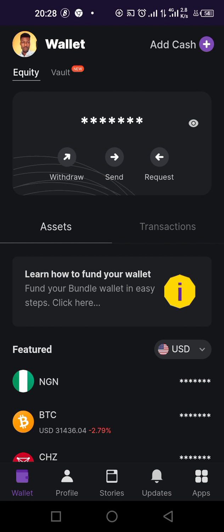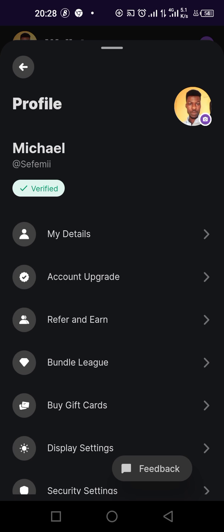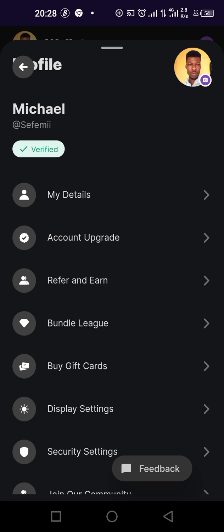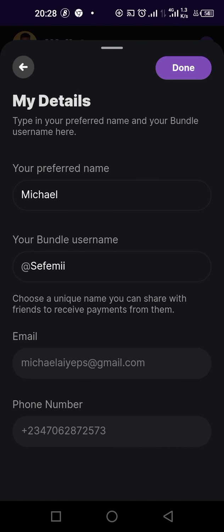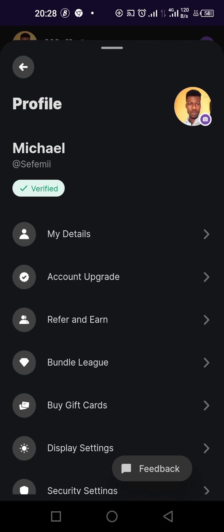I would like to introduce you to an app I use in trading. It's called Bundle, and I love the app. Very easy to use. Once you come on to the app, you sign up, you do your verification. They'll ask you for your details: your name, your username, your email and phone number, and your name verification,